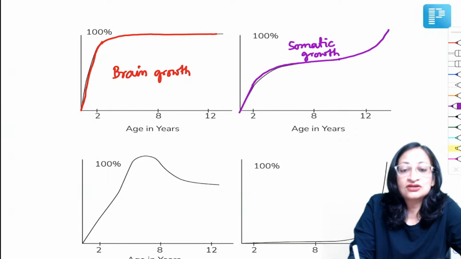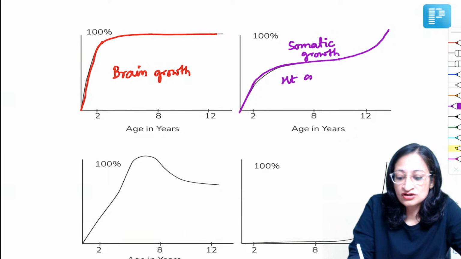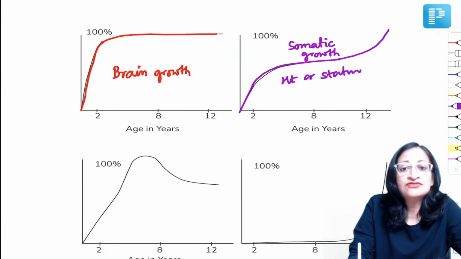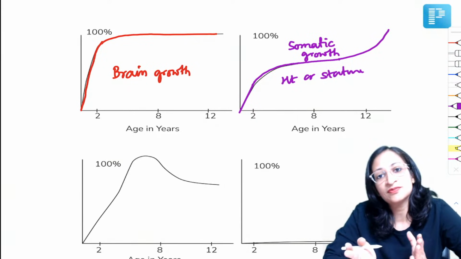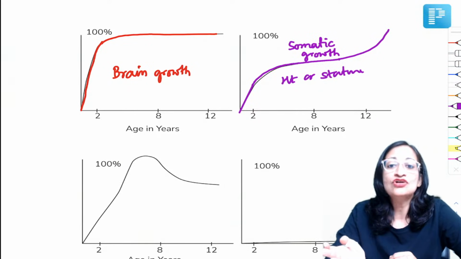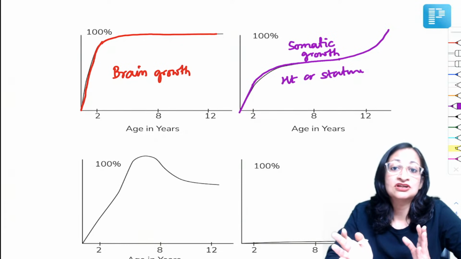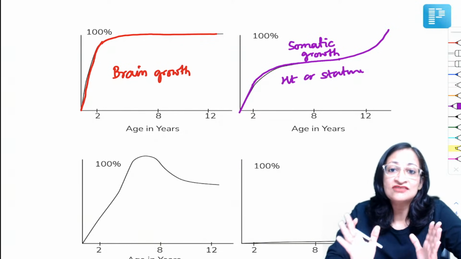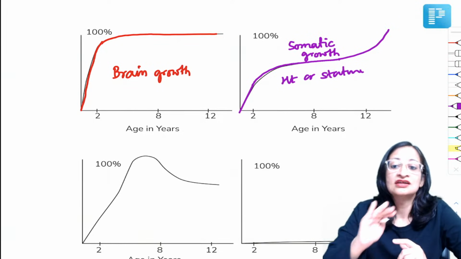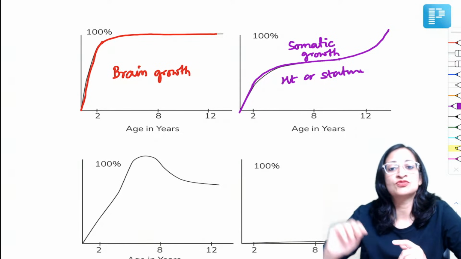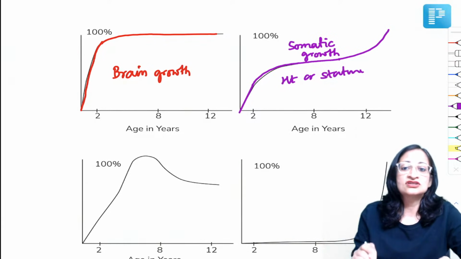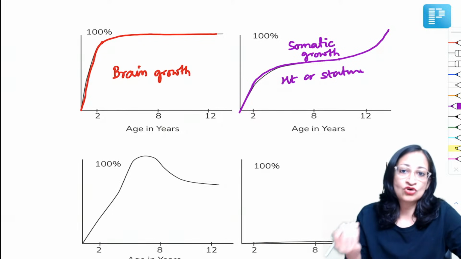When a newborn is born, the length of the baby is 50 centimeters. At the end of 1 year, it becomes 75 centimeters, so there is an increase of 25 centimeters in the first year. Thereafter, the rate of growth slows down, and then again during puberty, there is a pubertal growth spurt. So this is somatic growth, or the increase in height or stature.